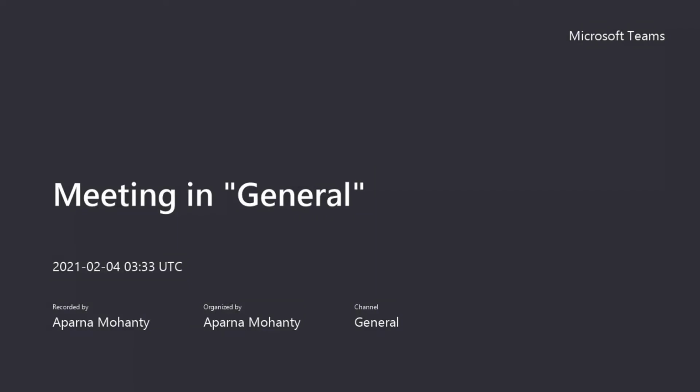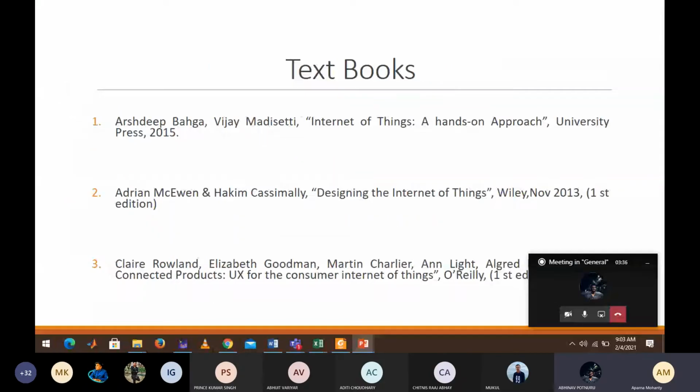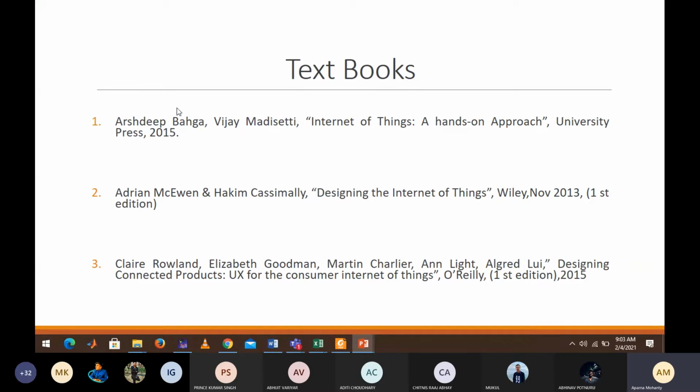We are not clear about that till now. That's the general thing which I have kept. So these are the textbooks. Okay, so Bhaga, this is the same book which you should refer for the IoT fundamentals. Bhaga, this is your basic book.